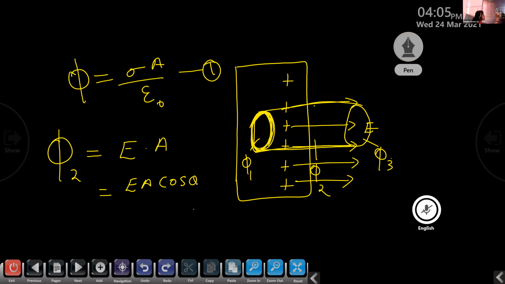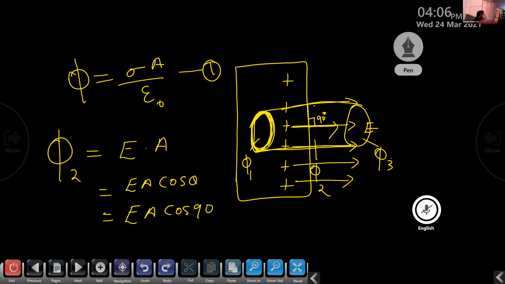And here, what is the direction of the electric field? Electric field is along this direction. But the direction of the area vector is this direction, normal to the surface. And the angle between them is 90 degrees. So that is given by EA cos 90.